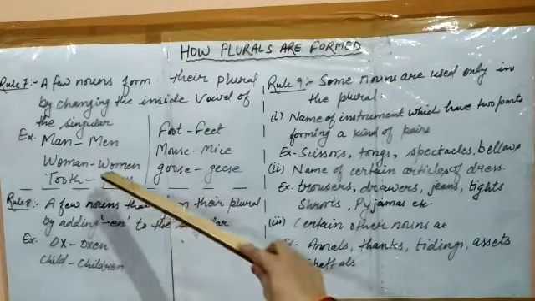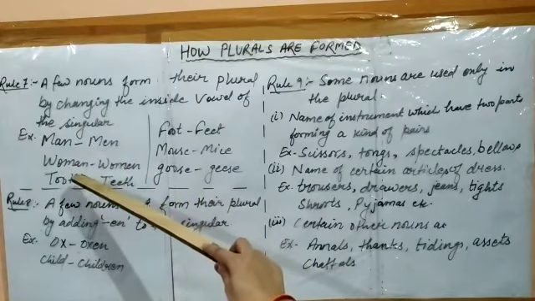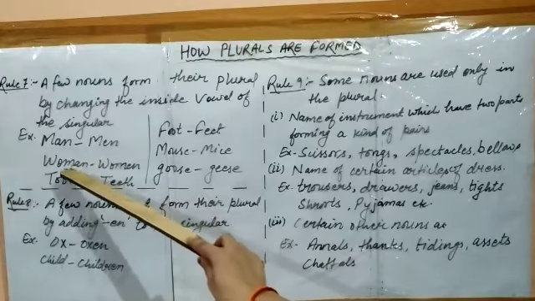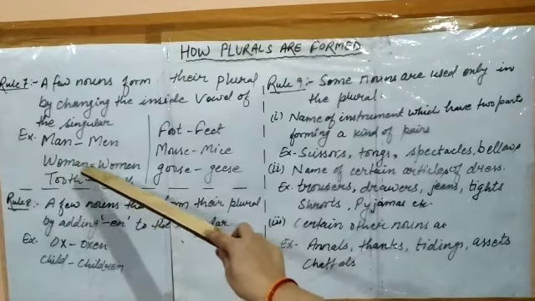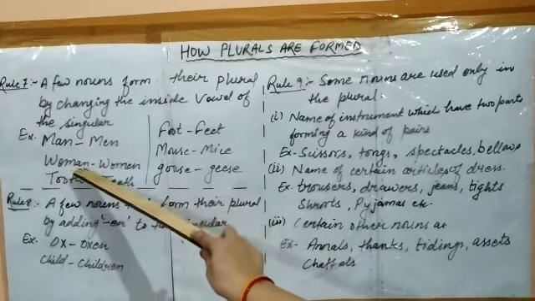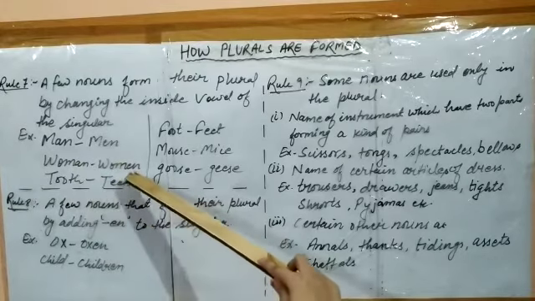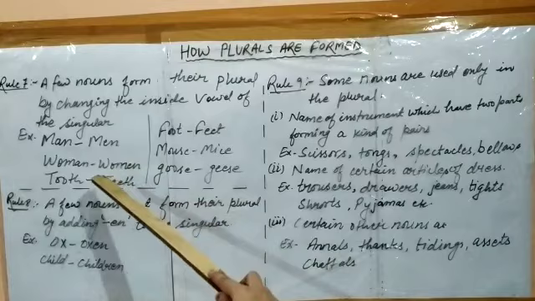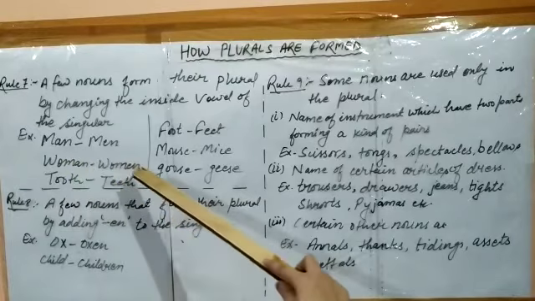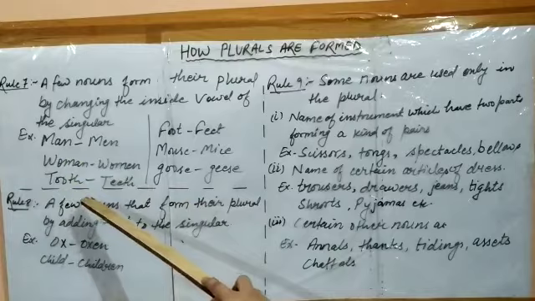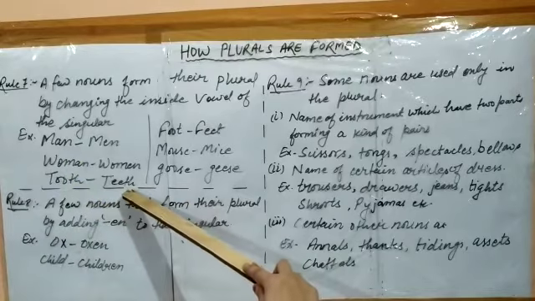Okay, now another example, students, so that you can make it more clear. Woman. We will change here again the inside vowel, a, and it will be changed into e. So what does it become? Woman becomes women. Now see another example. Tooth. It becomes teeth.